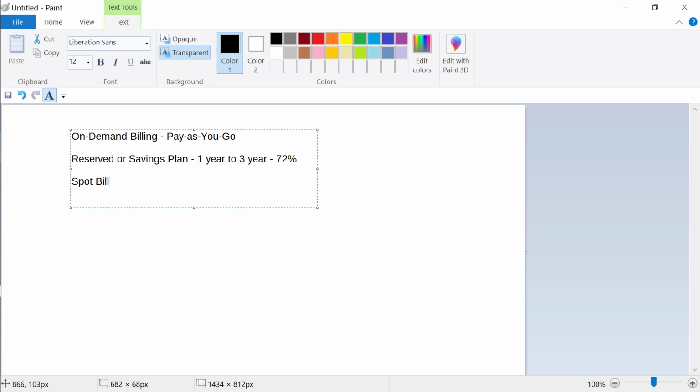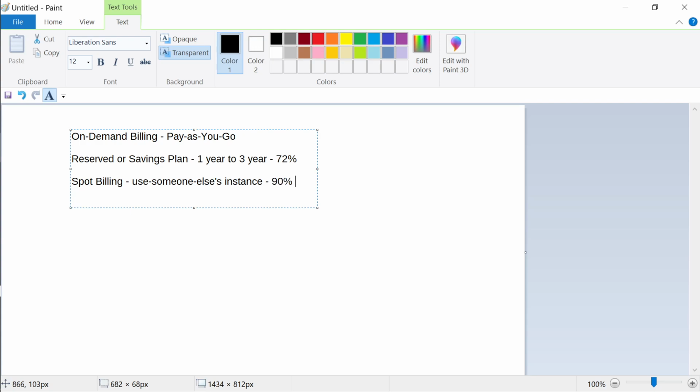And what is the third type of billing? It is spot billing, right? So in spot billing, you pay and use someone else's instance, and so in this, how much savings are you getting?